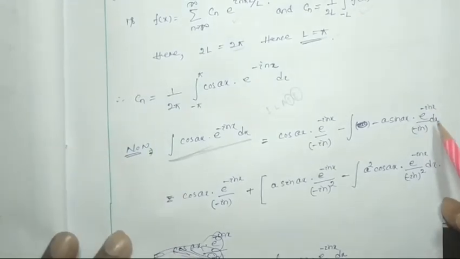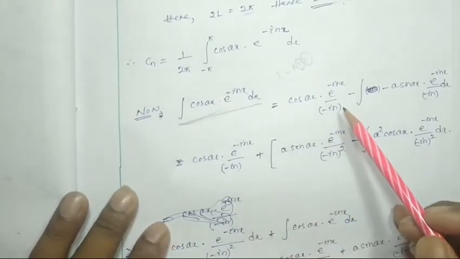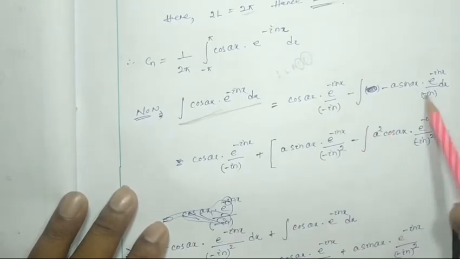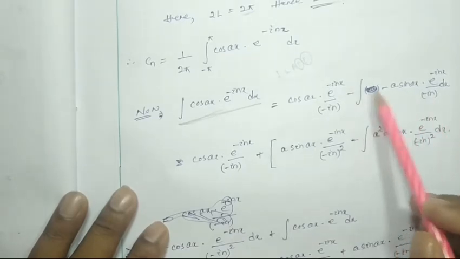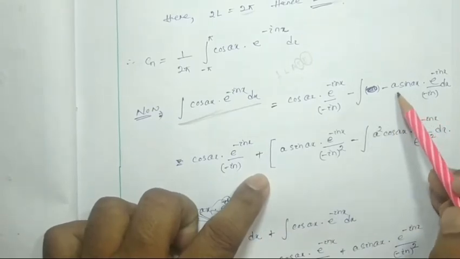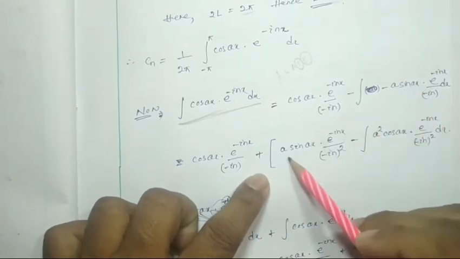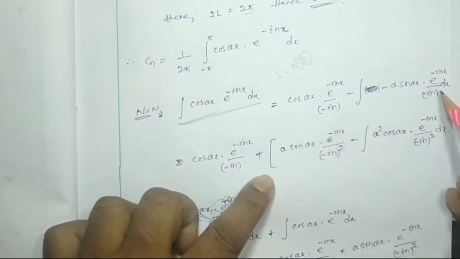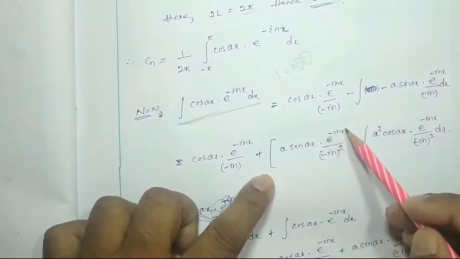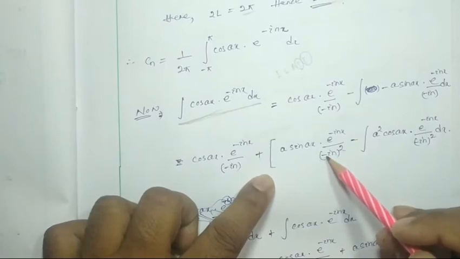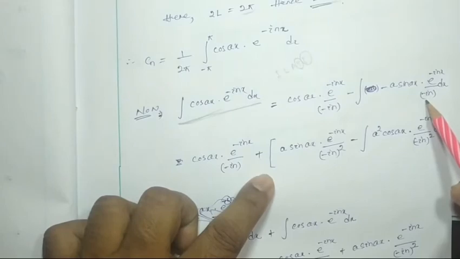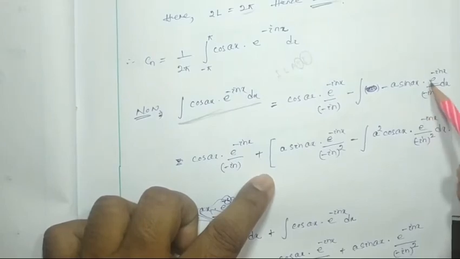Okay. Now this term will be here. Again this is going to be integrated. So here minus will be plus. Then after, if I am going to integrate, sin ax will be the first term. Then the integration of e to the power i n x, divided by i n, will come for the second time integration.